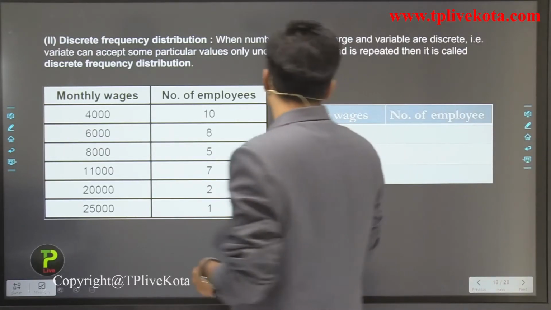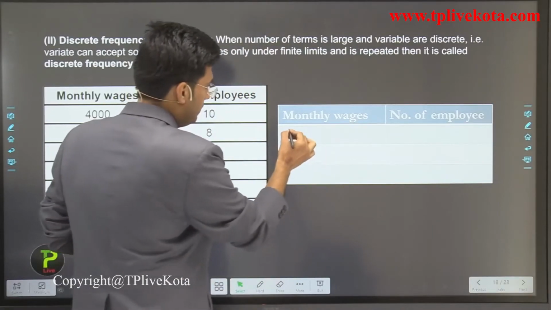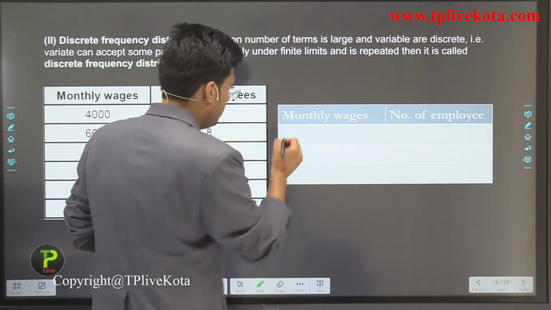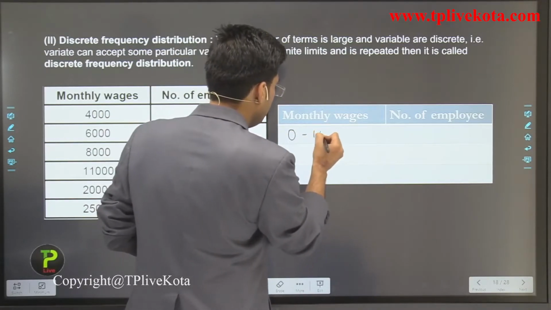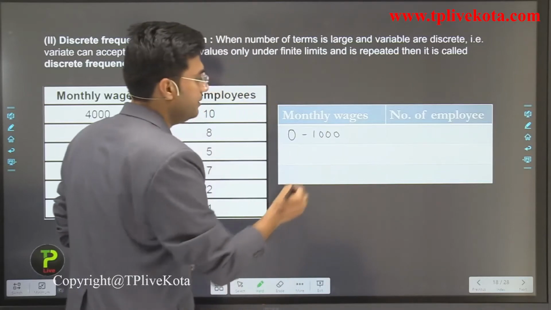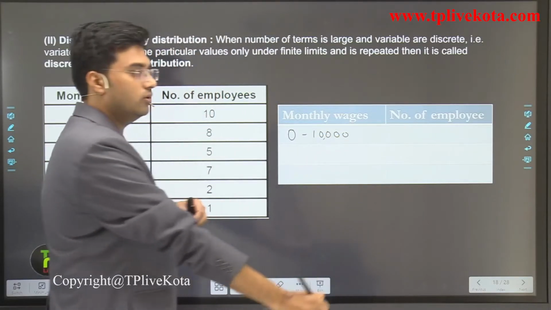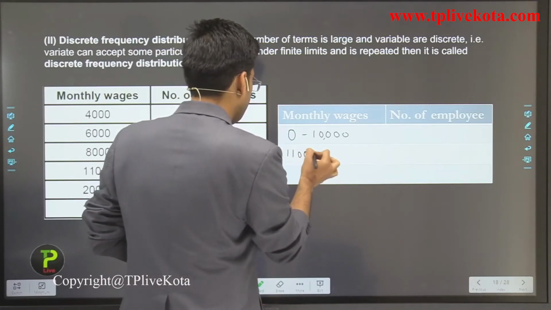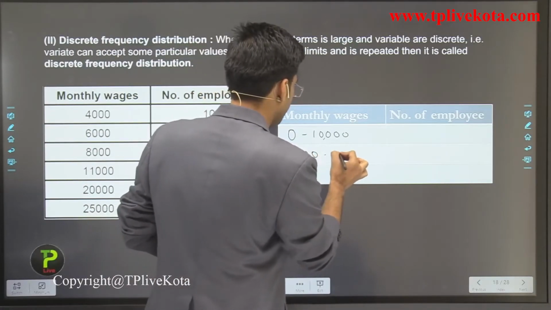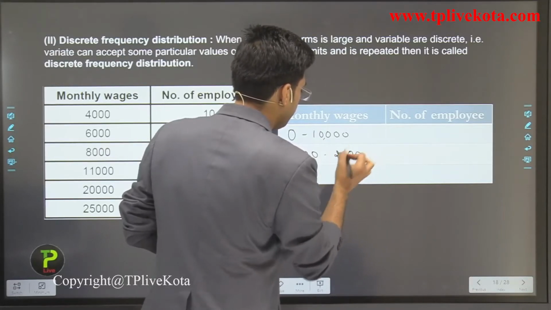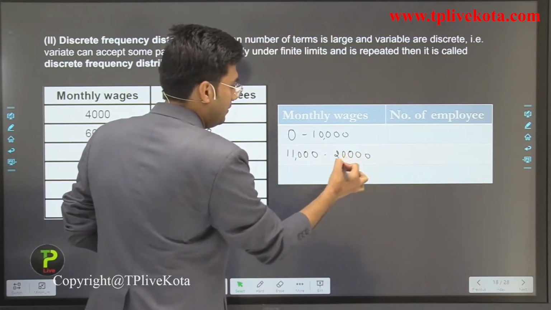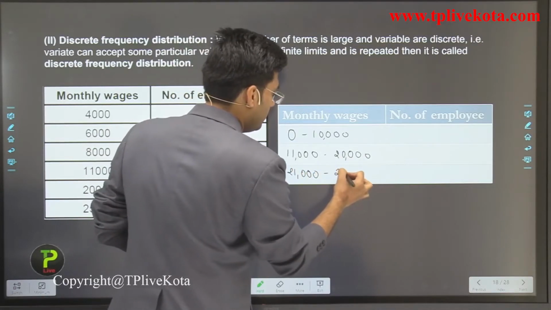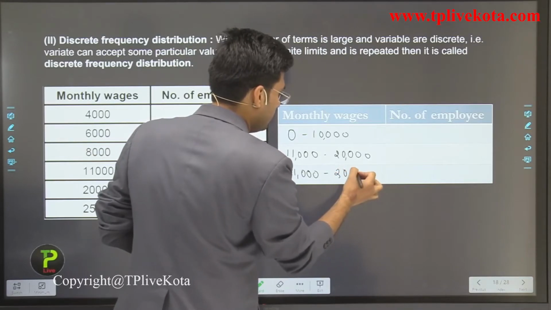First of all, we write monthly wages from 0 to 10,000, then 11,000 to 20,000, then 21,000 to 30,000.